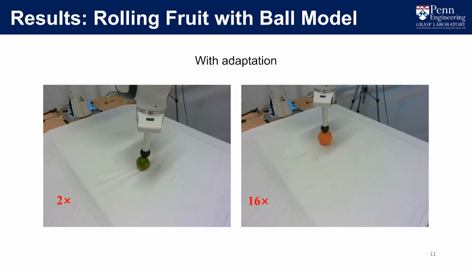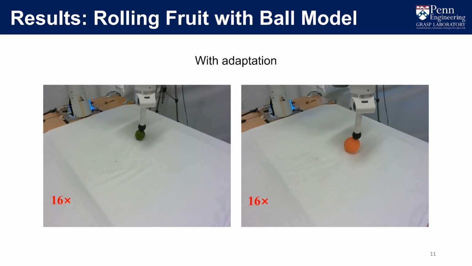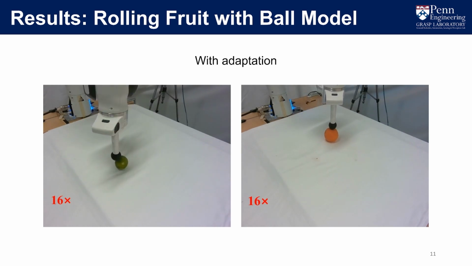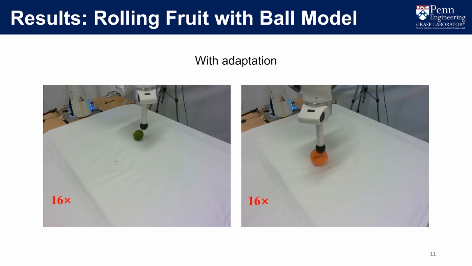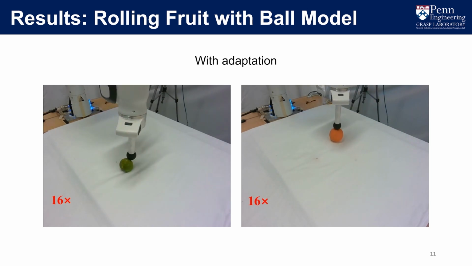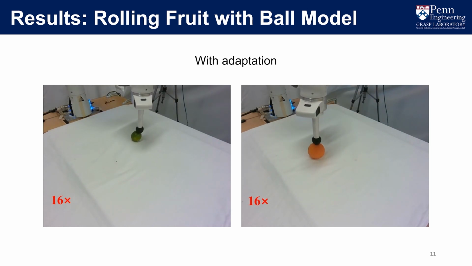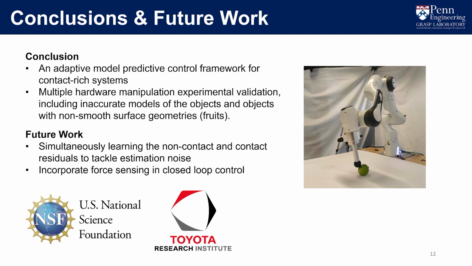Similar phenomenon can be observed in the orange case, and in the end, with adaptation, we can accomplish long-term tasks for these complicated geometries even with only approximate ball model. In conclusion, we propose an adaptive MPC framework for contact-rich systems and validate it through several experiments. Future work will include simultaneously learning the non-contact and contact residuals to tackle the estimation noise problem, and potentially incorporate force sensing into closed loop for control.